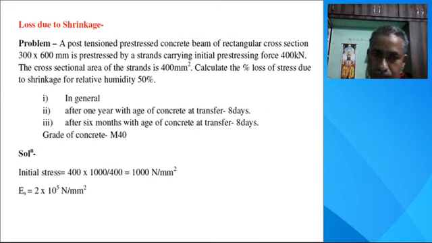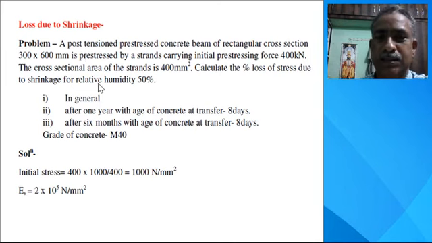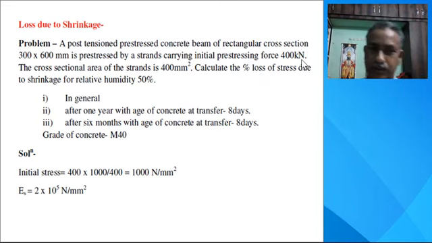Now we take one problem related to the new revised code. Definitely it is more complicated or tedious. A post-tensioned pre-stressed concrete beam of rectangular cross section 300 mm by 600 mm is pre-stressed by a strand carrying an initial pre-stressing force of 400 kN. The cross-sectional area of the strand is 400 mm square. Calculate the loss of stress due to shrinkage for a relative humidity of 50%.